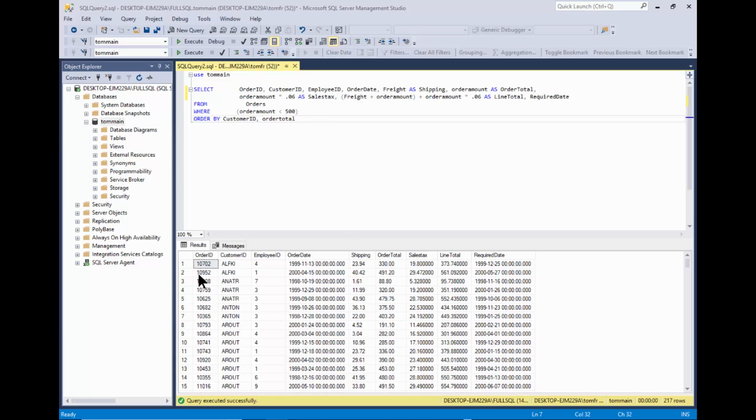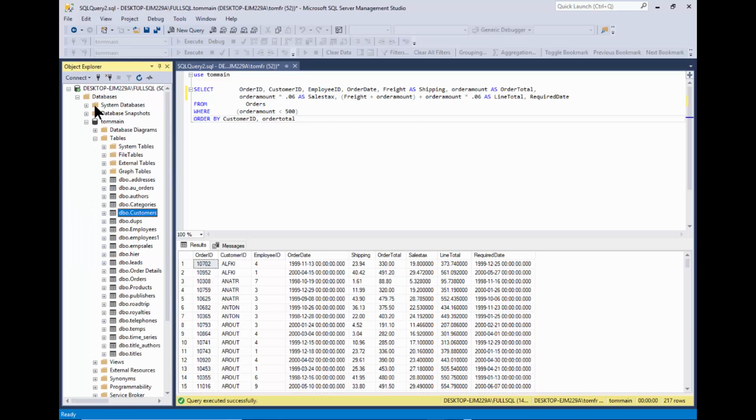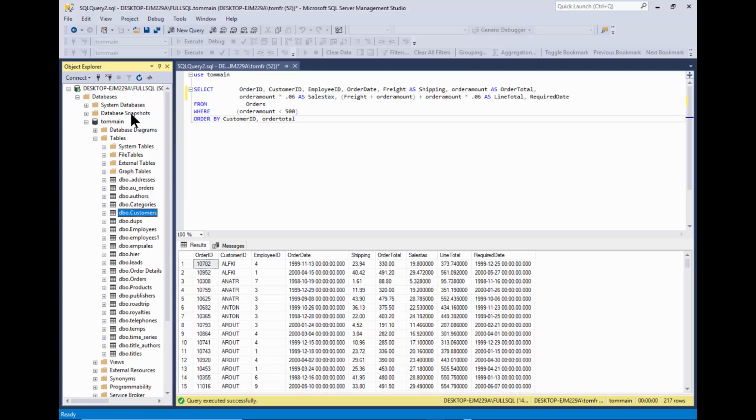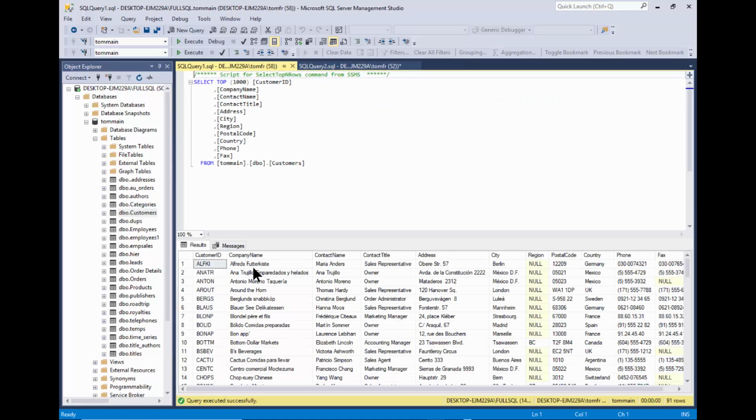And we can see how it gives us the order ID, the customer ID, the employee ID, the order date, the shipping, and the rest of the fields. They're all coming from the orders table, or these other fields are calculated fields. So I like to start to show maybe the company name, the contact name, and the title from the customer. If we come over here, I'm going to expand the tables. Then let's take a look at the customers table. I'll right click there and I'll pick on select top 1000 rows. Here in the customers table, we have the company name, the contact name, and those kind of things.